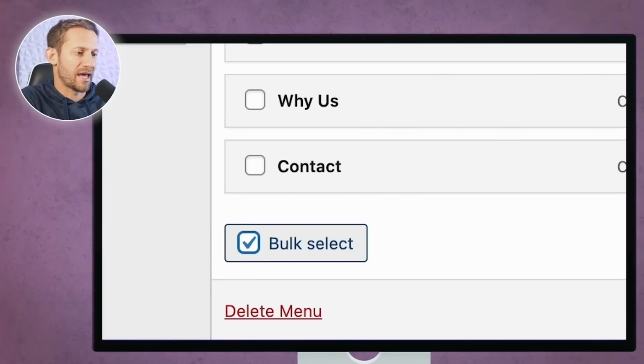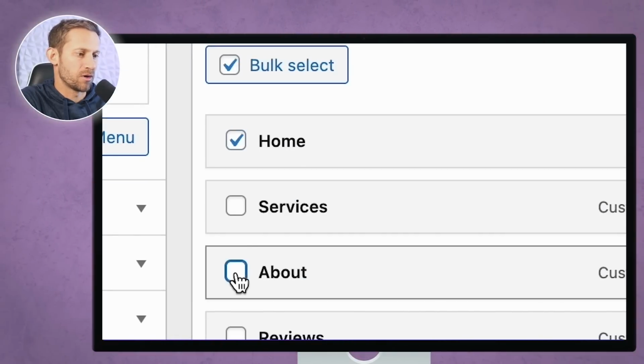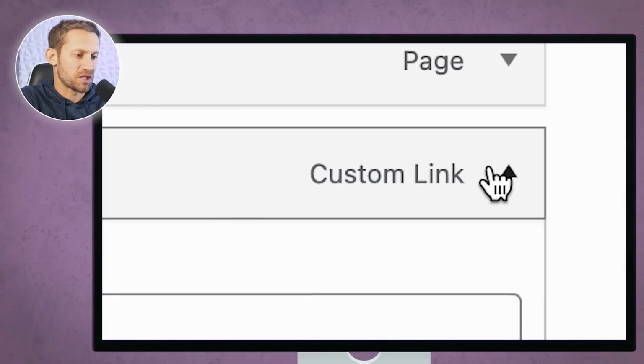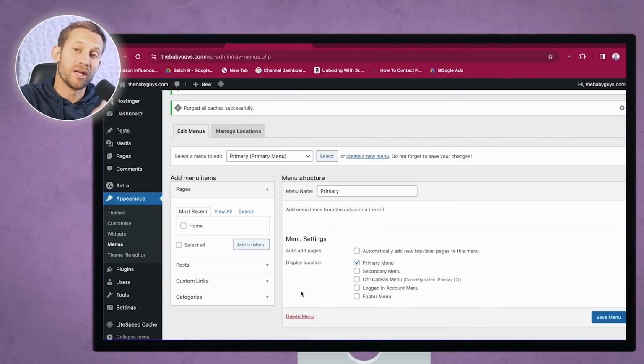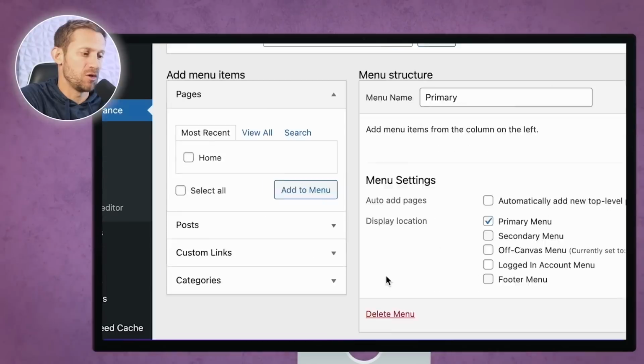You're going to want to bulk select all of those. Oh, and it looks like it didn't work for some reason. Now what you're going to want to do is actually delete each of these. You can click remove on every single one of these. And instead, we're going to take these categories and make those the menu on our affiliate marketing blog.